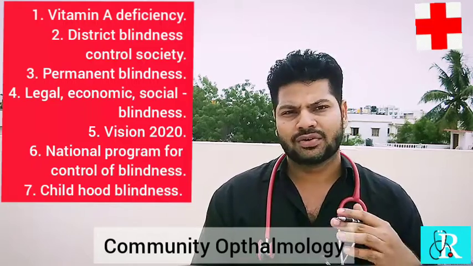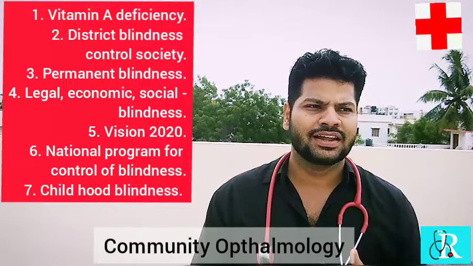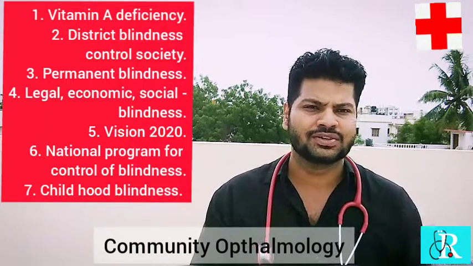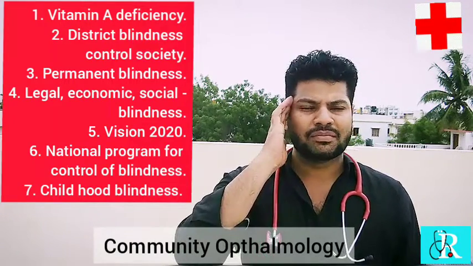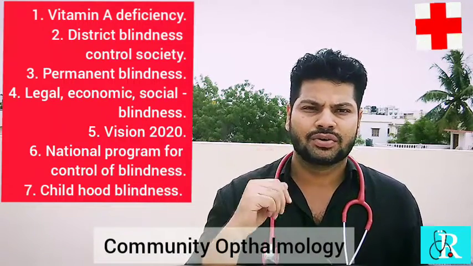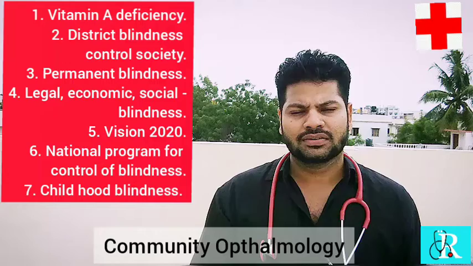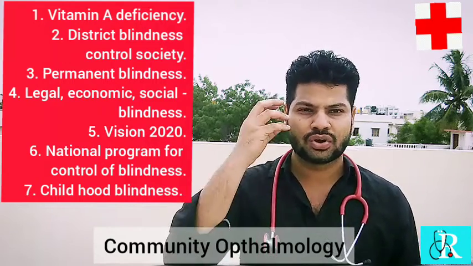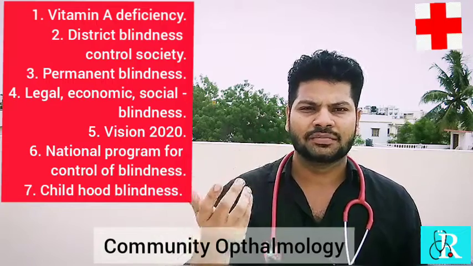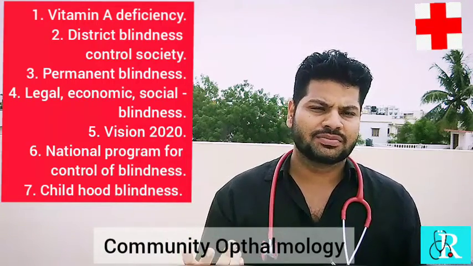Even trachoma, uncontrolled trachoma, irreversible blindness is there. Keratitis, that is inflammation of the cornea, if it is not treated, then it may lead to blindness. Acanthamoeba infection may lead to irreversible blindness if it is not controlled. Then what? Trauma, any road accident that injures your ocular lens, your retina, everything has been damaged. At that time, again it is irreversible.